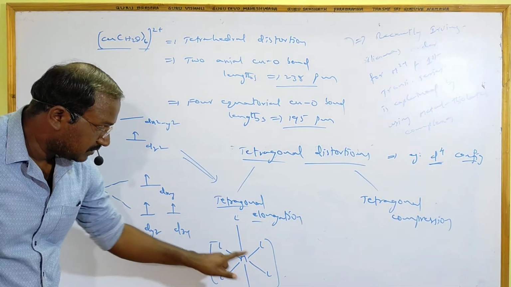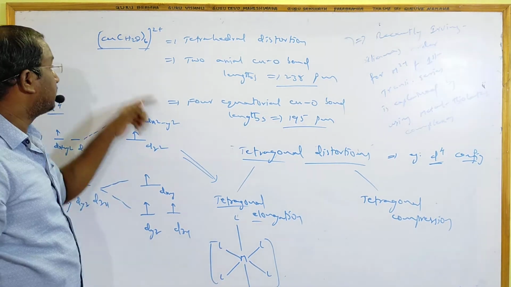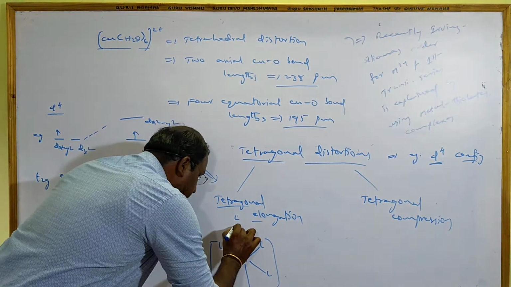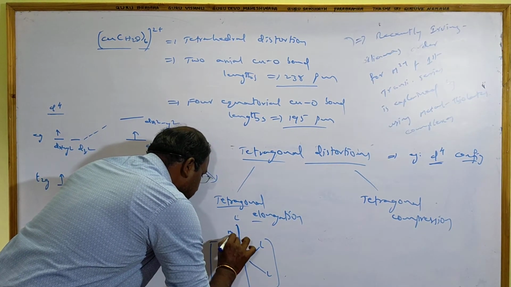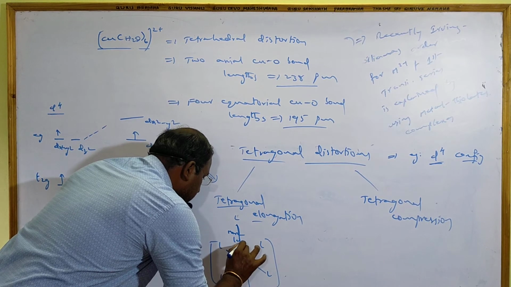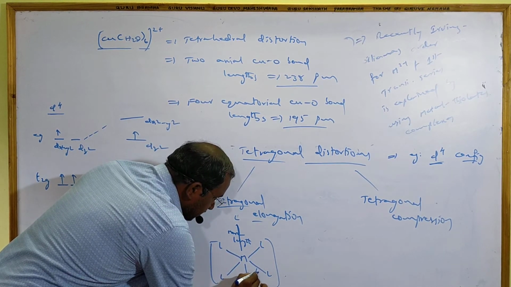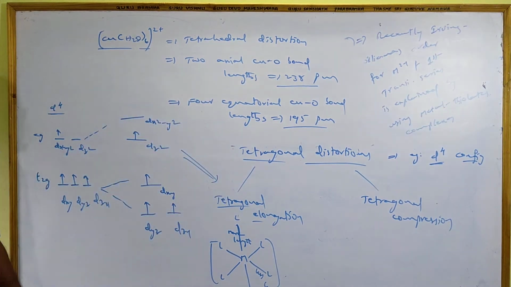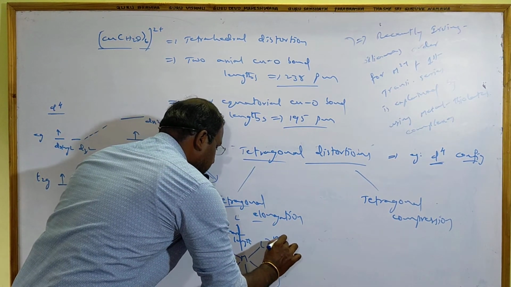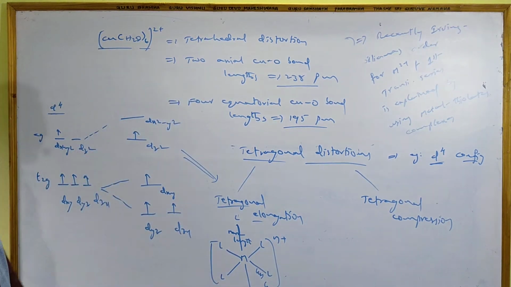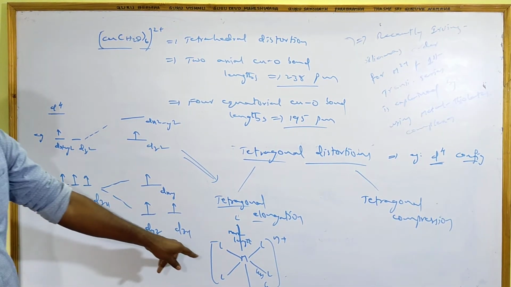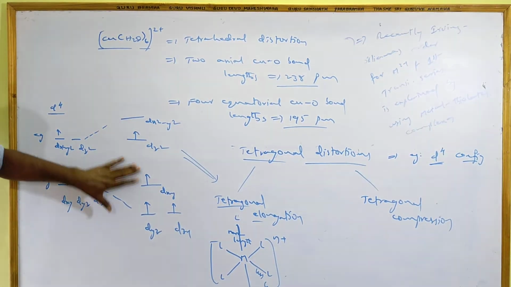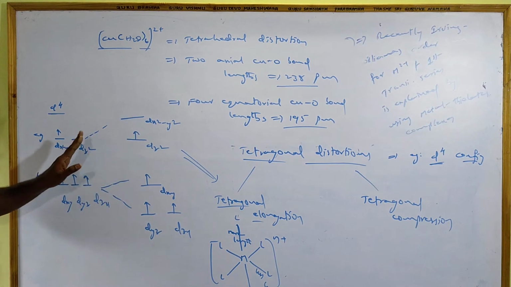Axial lengths are more, equatorial lengths are less. Example is this, elongation. So it has more length here and less length there. The charge is En plus. That depends upon the metal. If I take copper, H2O, we get the same structure. Due to this type of arrangement, it is Jahn-Teller distortion.